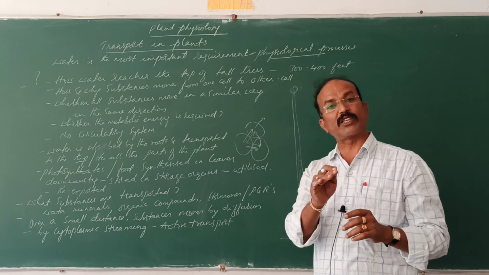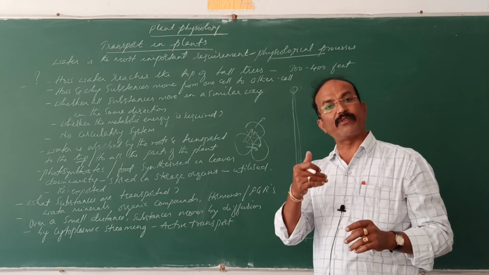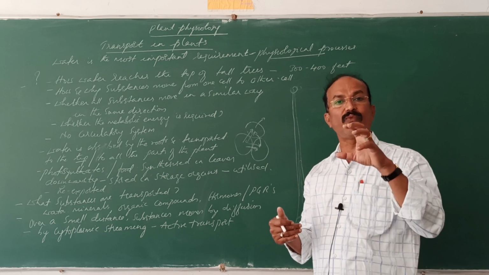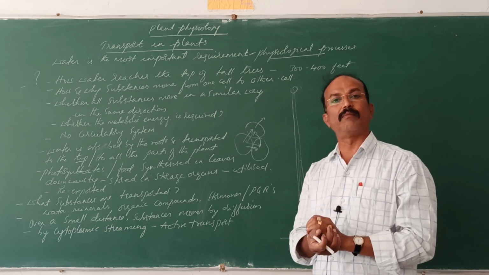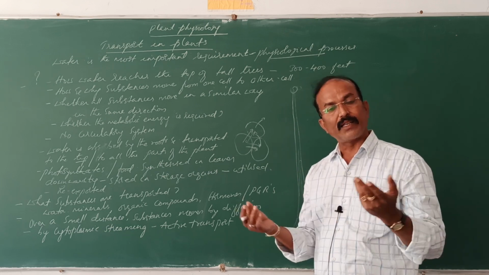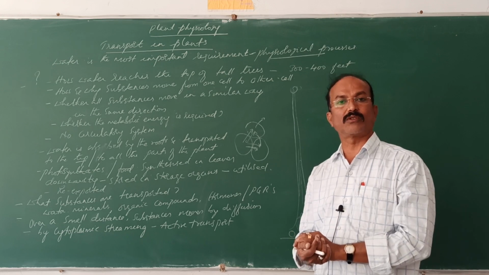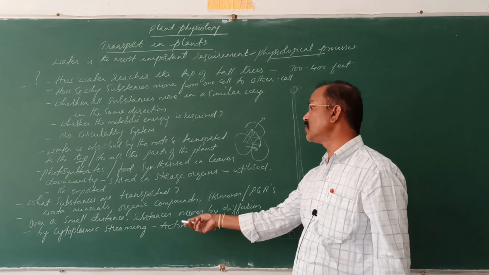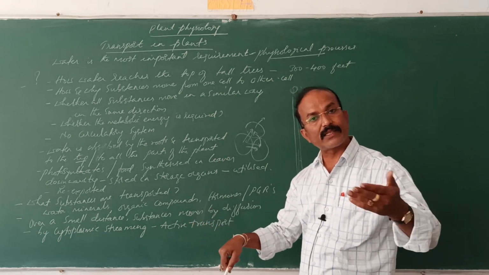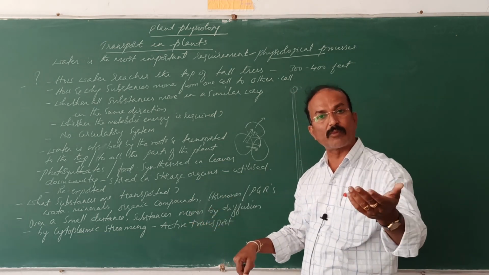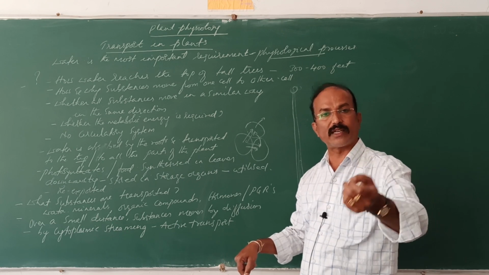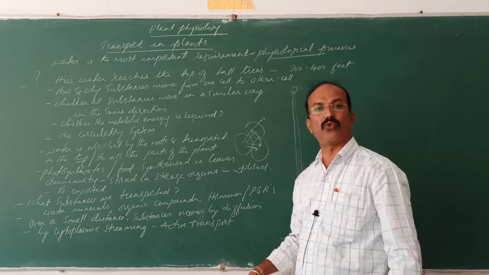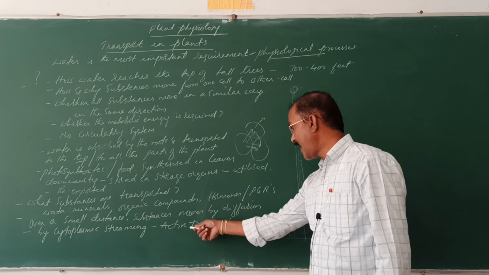By cytoplasmic streaming. Through the cytoplasmic streaming, when these food molecules come in contact with these cell organelles, they absorb them and carry out the next process. The next actions or functions are done by these cell organelles. So within the cell there is cytoplasmic streaming. Through the cytoplasmic streaming, over a short distance, these substances are moved by active transport.